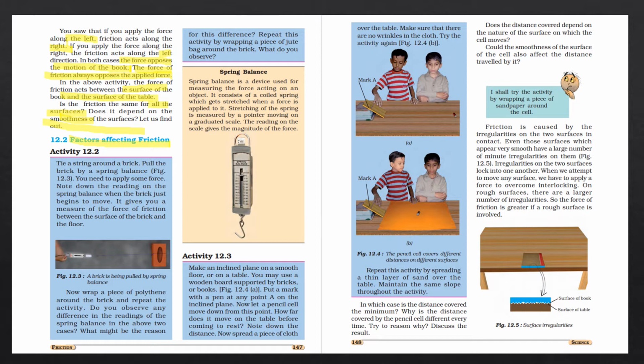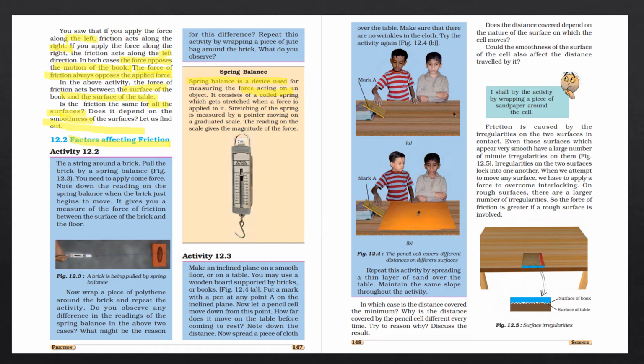So in this activity, we have to take a spring balance. First of all, we will discuss what a spring balance is. It is a device used for measuring the force, the force acting on an object. A spring balance is used to measure that force.